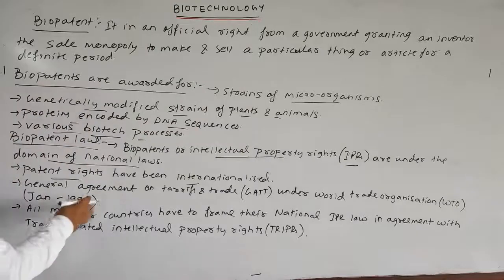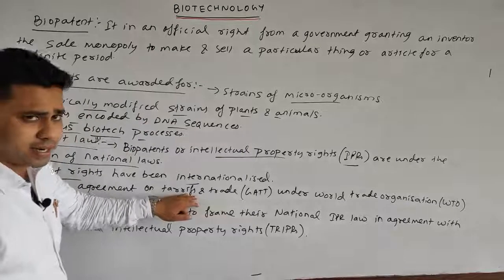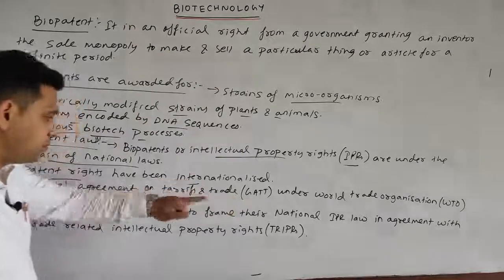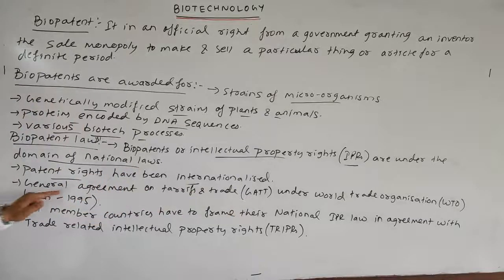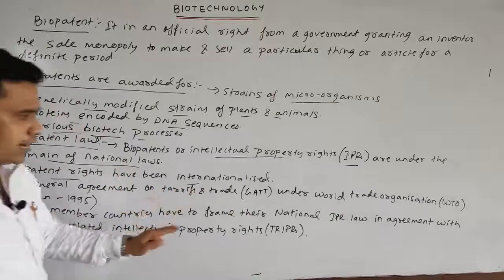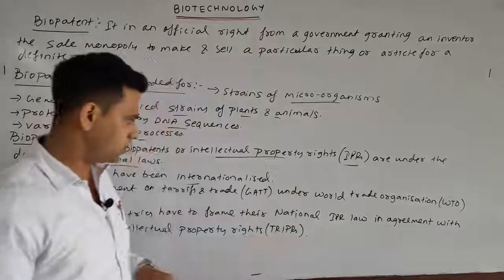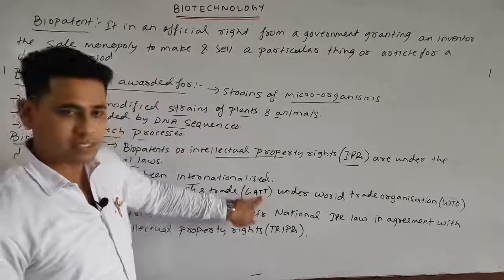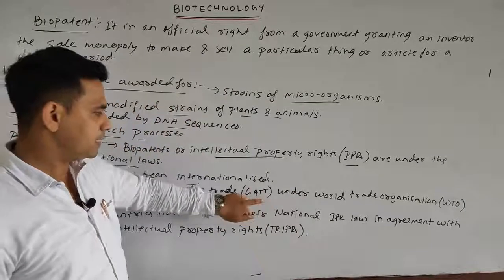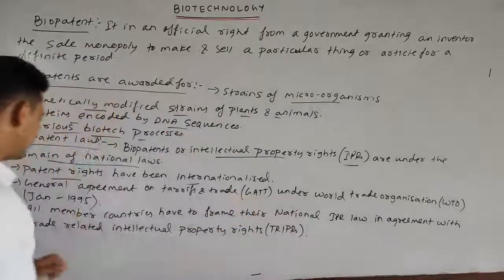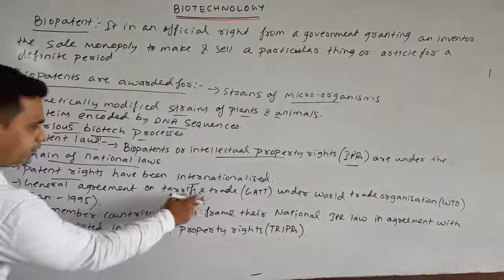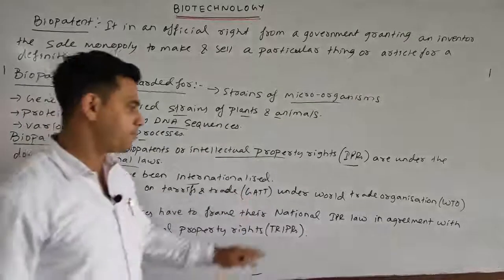Next, the General Agreement on Tariffs and Trade, that is GATT. Always remember the full form. GATT means the General Agreement on Tariffs and Trade. In the material it is mistakenly given as GATF, but I think it is GATT.